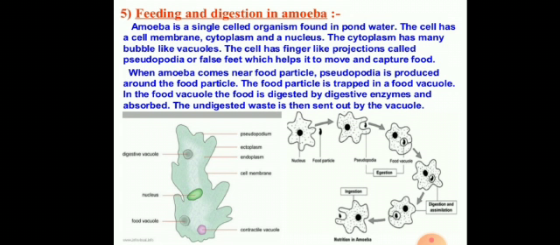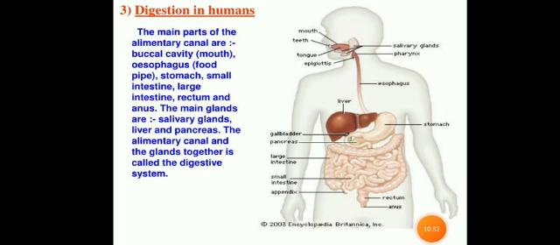Example, it occurs in the human gut, lumen of alimentary canal. In them, various digestive enzymes and other secretions such as saliva, mucus, bile, etc. are mixed at different levels, such as saliva in the mouth, gastric juice in the stomach, bile and pancreatic juice in the duodenum, and membrane enzyme in ileum, and so on. In this way, students, the digestion is of two types, intracellular and extracellular.